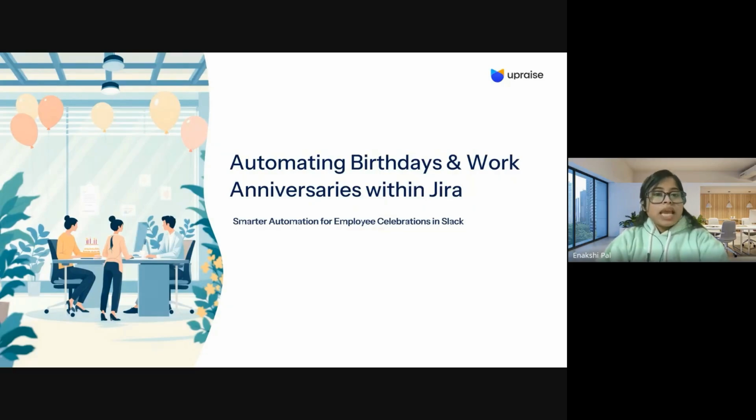So in this session, I'll show you how UpRaise helps automate birthdays and work anniversary celebrations, and how UpRaise helps to post them directly to Slack automatically using the data you already have, without adding any extra work.